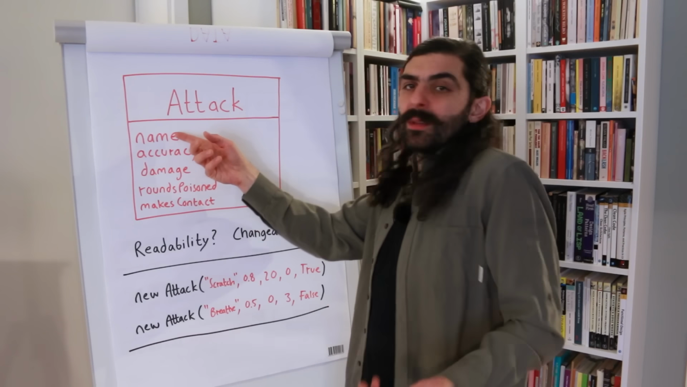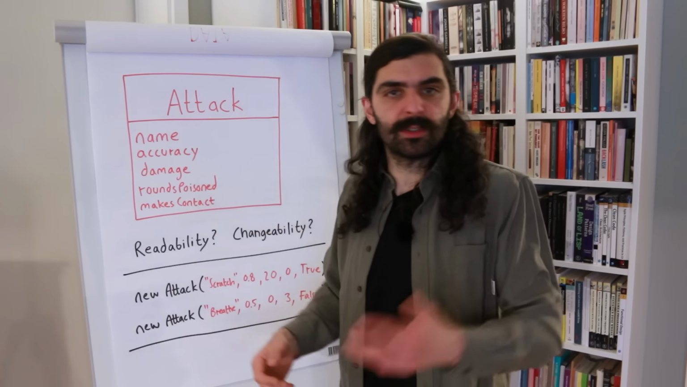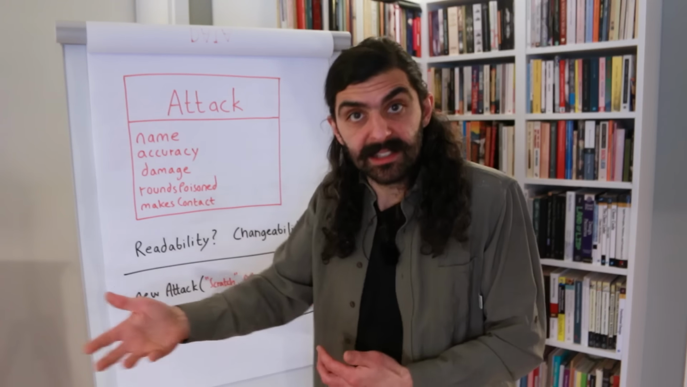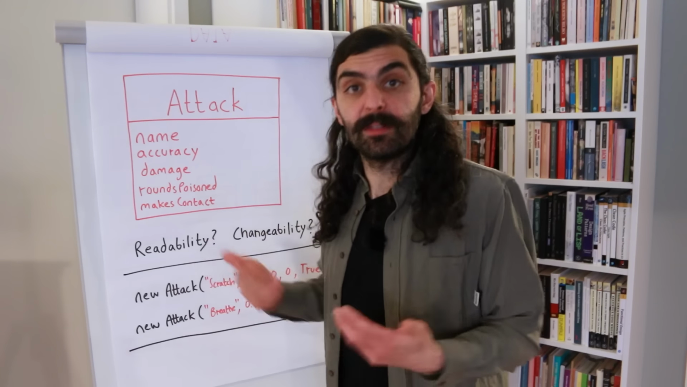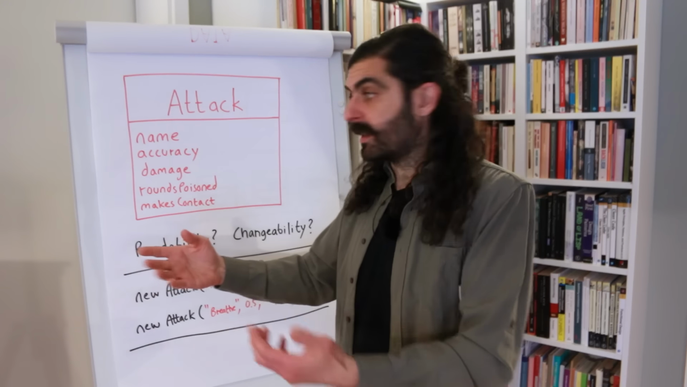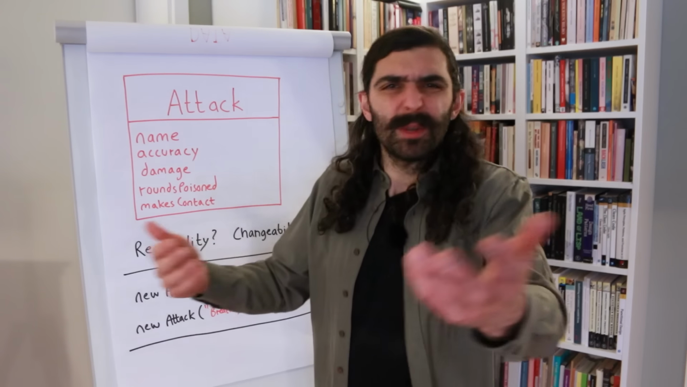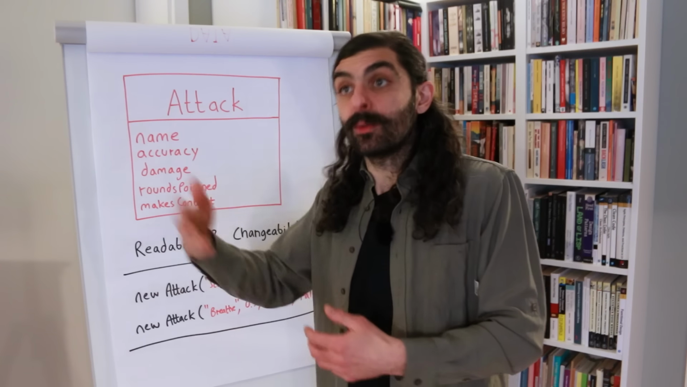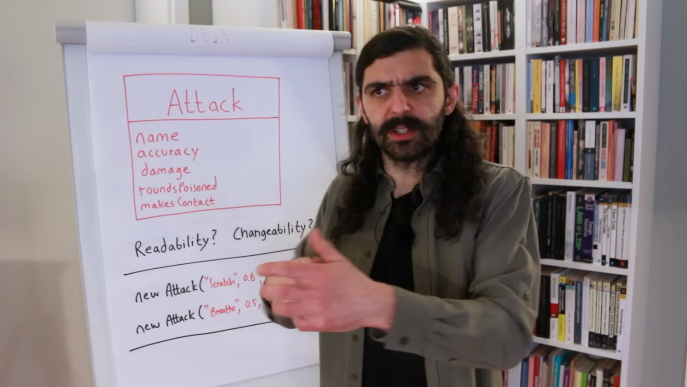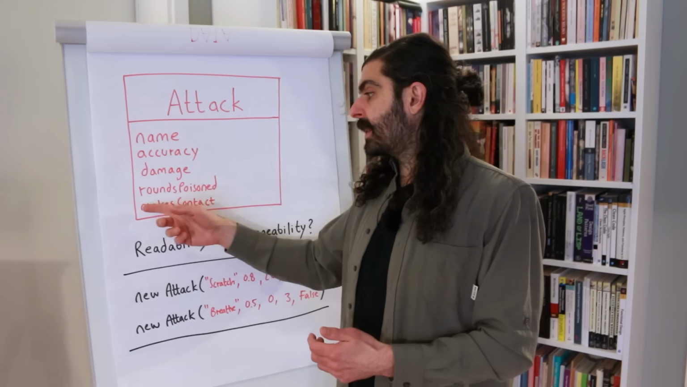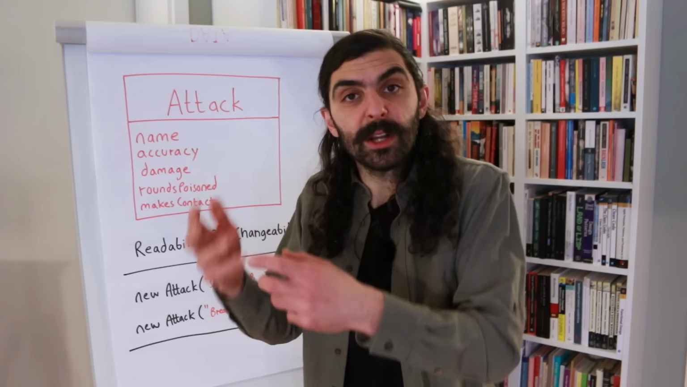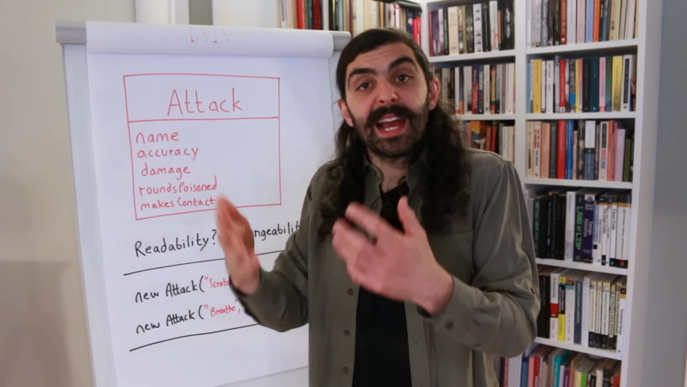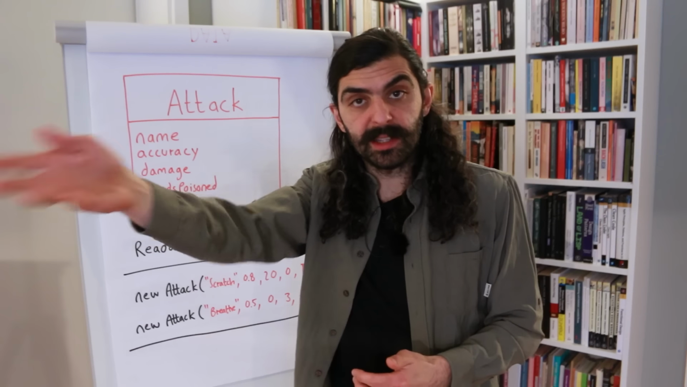What are these? Well, name is the name of the attack, something like scratch or leer or whatever the attack is called. Accuracy is how often the attack hits, right? Because it can miss, so the probability of it hitting. Damage is the damage output of the attack, and rounds poisoned is, in Pokemon, attacks can poison the opponent. And then the question is, for how many rounds will that opponent remain poisoned after having been attacked with this attack? And then makes contact is a boolean, and that regards whether this attack makes contact with the opponent or not. Because some attacks in Pokemon make contact with the opponent, and some do not.